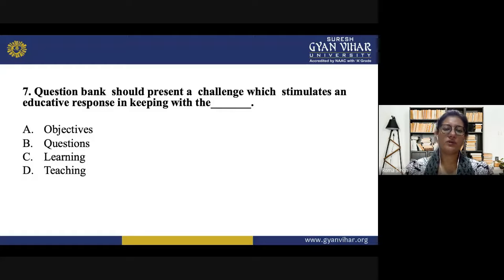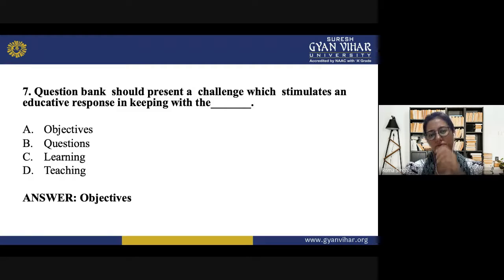Next question is, question bank should present a challenge which stimulates an educative response in keeping with the dash: objectives, questions, learning, or teaching. And the correct answer is objectives, because before preparing any kind of item we have to be certain about the objectives, and without that it will not serve our purpose.